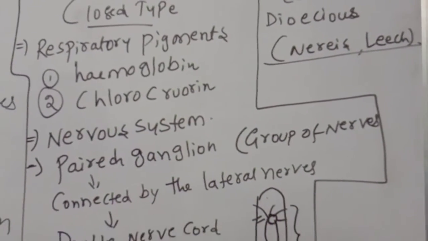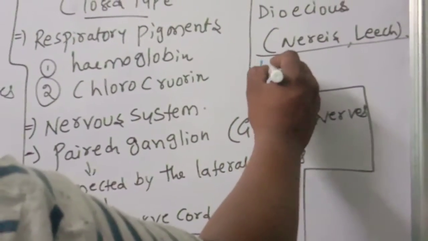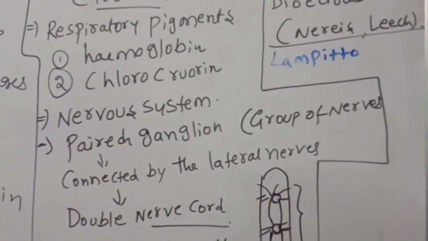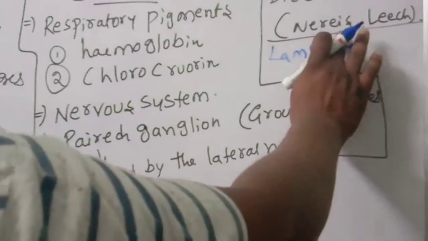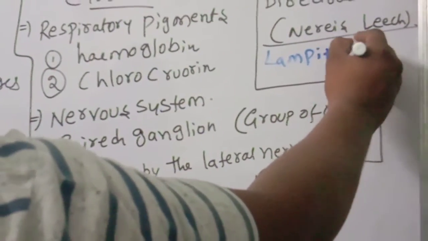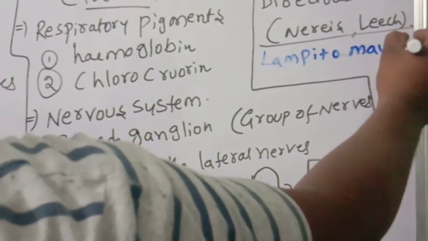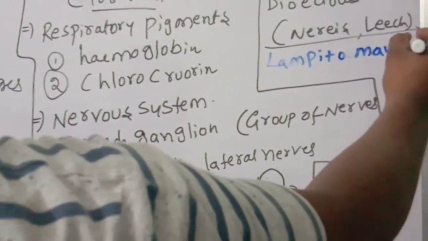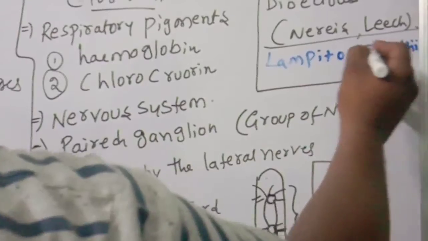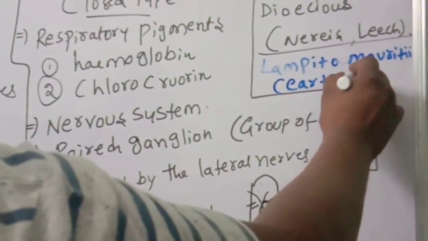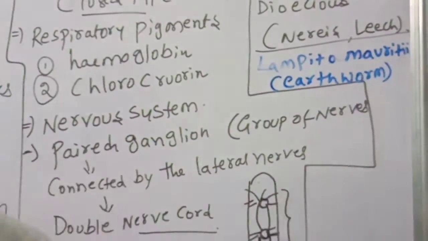Next examples: Lampito mauritii. Very, very important. What is the meaning? Lampito mauritii is the scientific name of the earthworm.